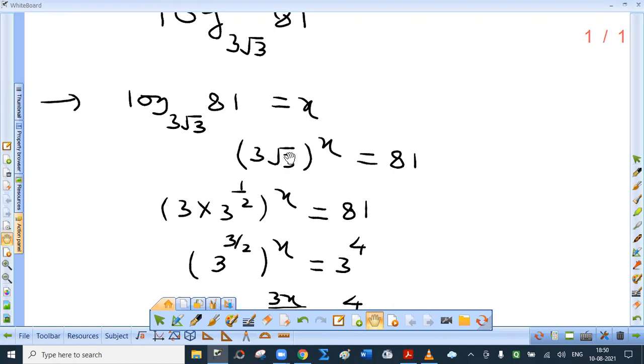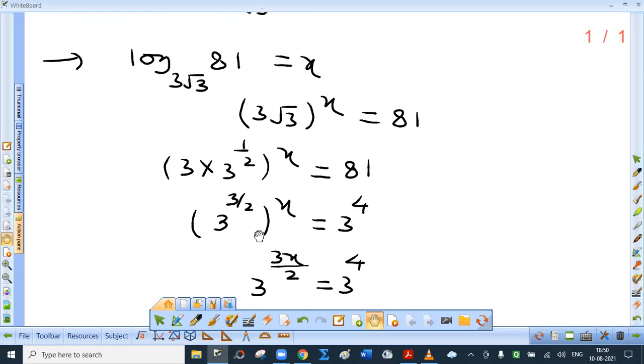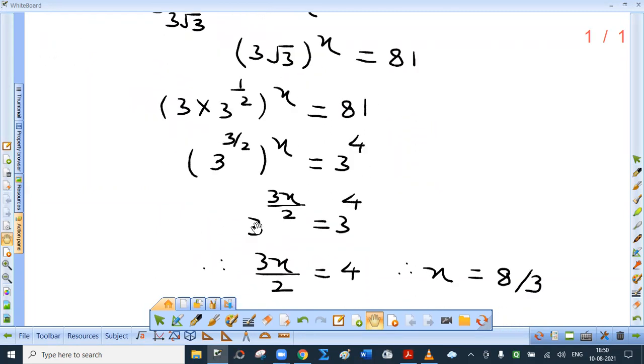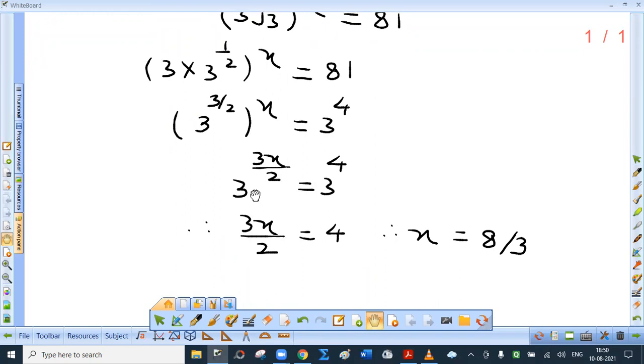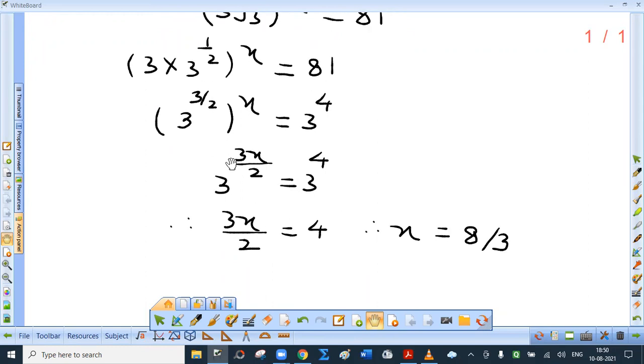Note that the index is a variable, so we must try to write this with the same base. Now 81 is 3 raised to 4. What is root 3? 3 raised to half. Laws of indices: 3 raised to 1 into 3 raised to half is 3 raised to 3 by 2. So 3 raised to 3 by 2, raised to x, gives 3 raised to 3x by 2, equal to 3 raised to 4. Now the base is the same, so equate indices. So 3x upon 2 is 4, so x equals 8 upon 3. Is that clear?